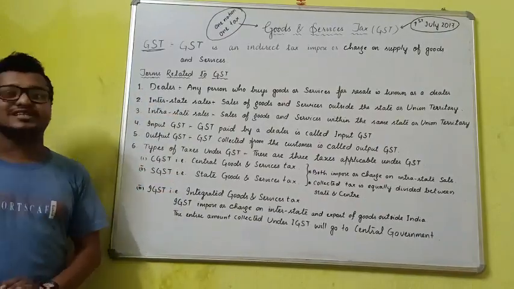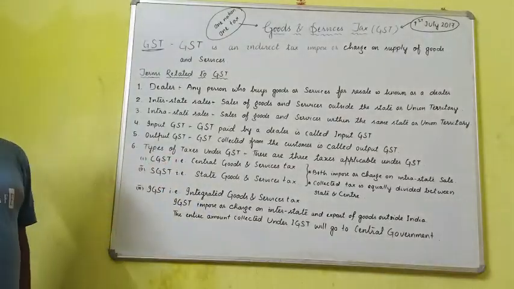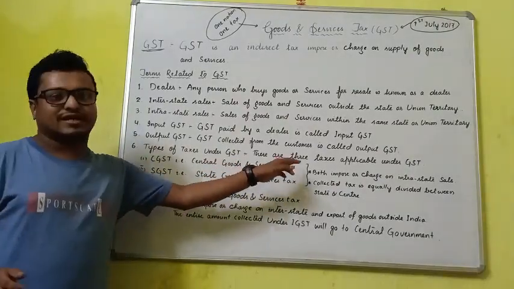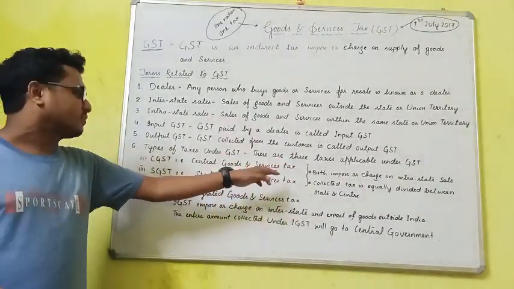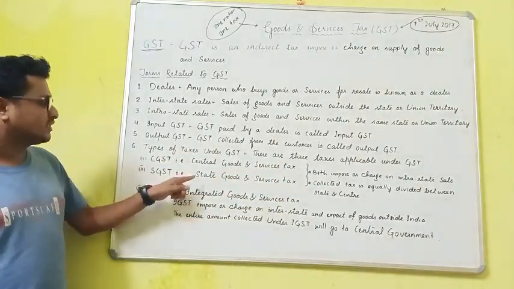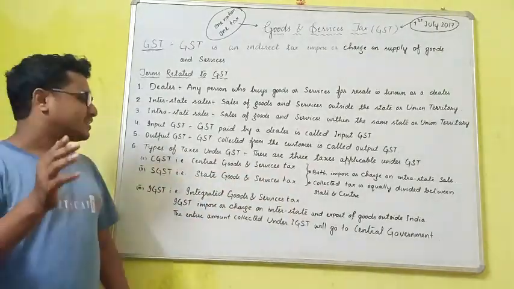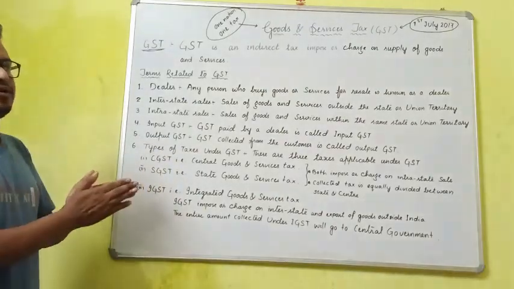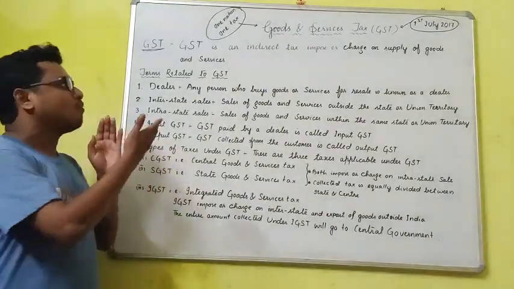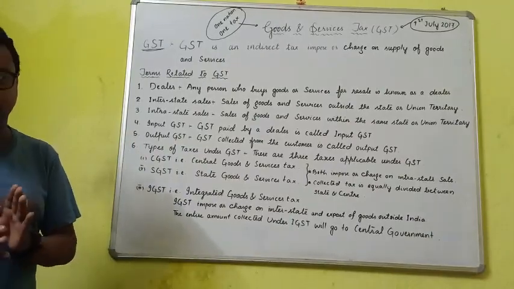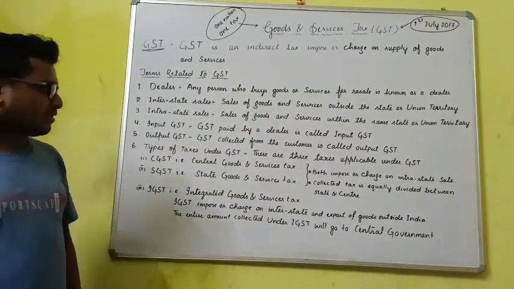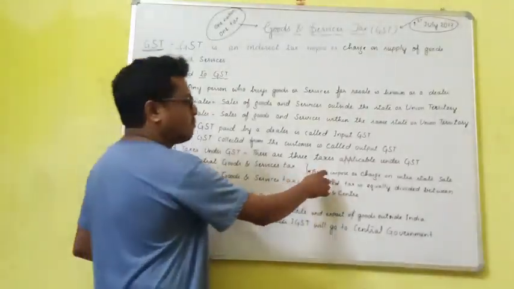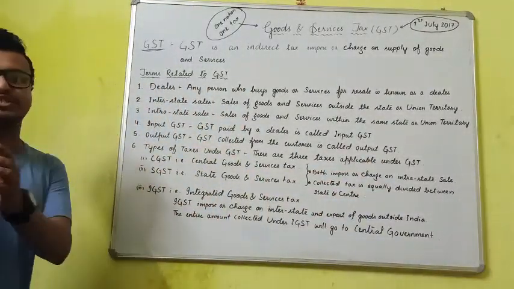First one is CGST. CGST means Central Goods and Service Tax. And SGST, which is called State Goods and Service Tax. And you must know these things because it will help you in solving the problems of goods and service tax or GST. So first one is here, CGST and SGST, and these two are imposed or charged on the intrastate sales.